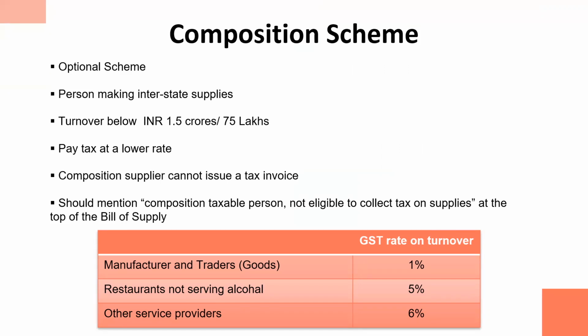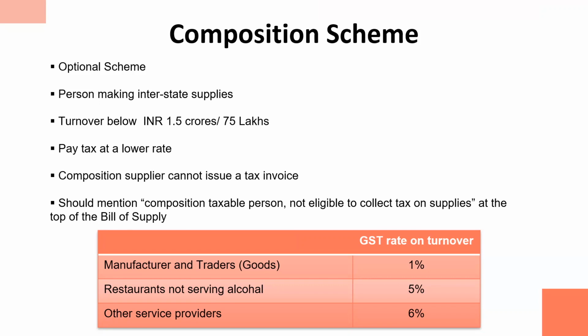If their turnover is less than the limit, and that limit is 1.5 crore in the normal case and 75 lakhs in special states, then they have the option to opt for the composition scheme. When they opt for it, they are supposed to pay tax at a lower rate, subject to certain conditions, which they have to fulfill.